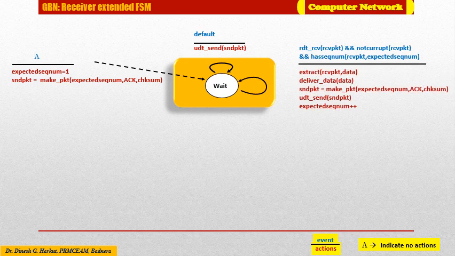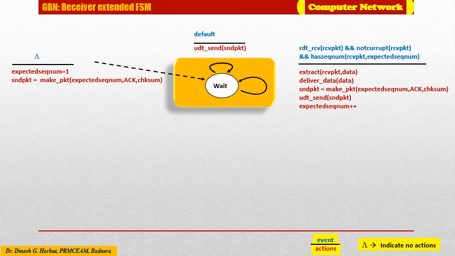If the packet with sequence number n is received correctly and is in order, the receiver sends an acknowledgement for packet n and delivers the data portion of the packet to the upper layer. In all other cases, the receiver discards the packet and resends an acknowledgement for the most recently received in-order packet.